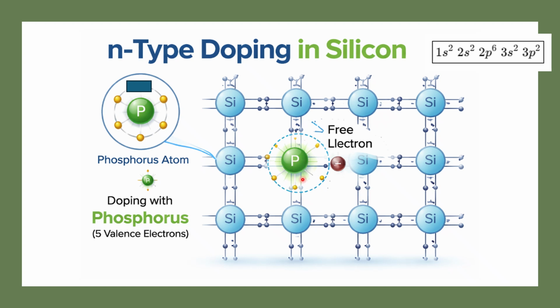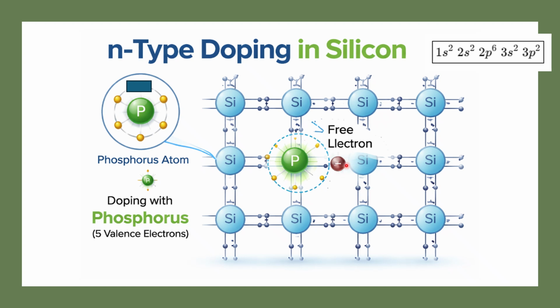Now, if you dope phosphorus in the silicon crystal, what will happen? Since phosphorus has five electrons in its outermost orbit, four electrons will participate with the neighboring silicon to make the covalent bond, but one electron is still extra. Because one electron is free to move, the number of electrons will be high. I'm talking about one atom. If thousands of atoms are there in the crystal, then many more electrons are free to move in the crystal.